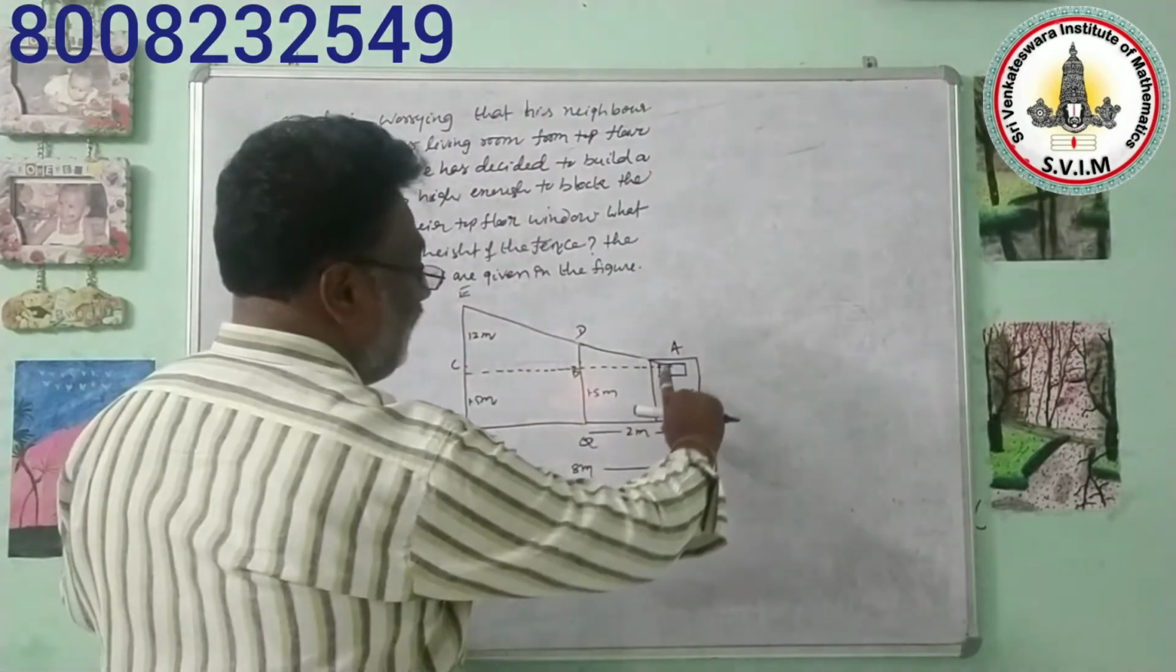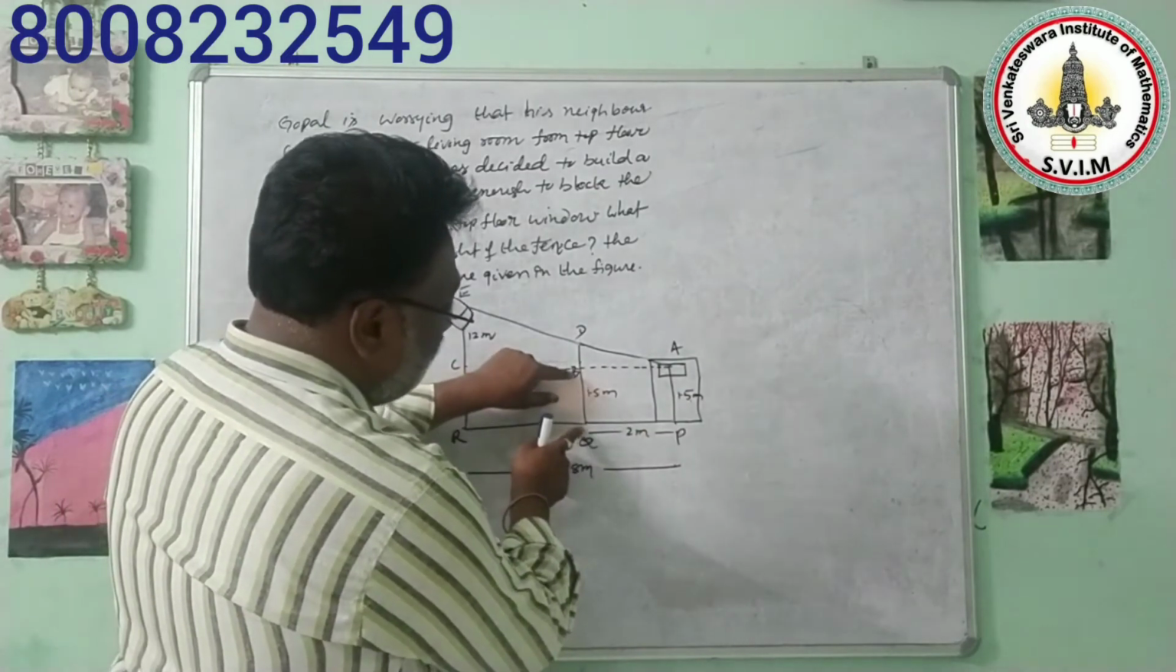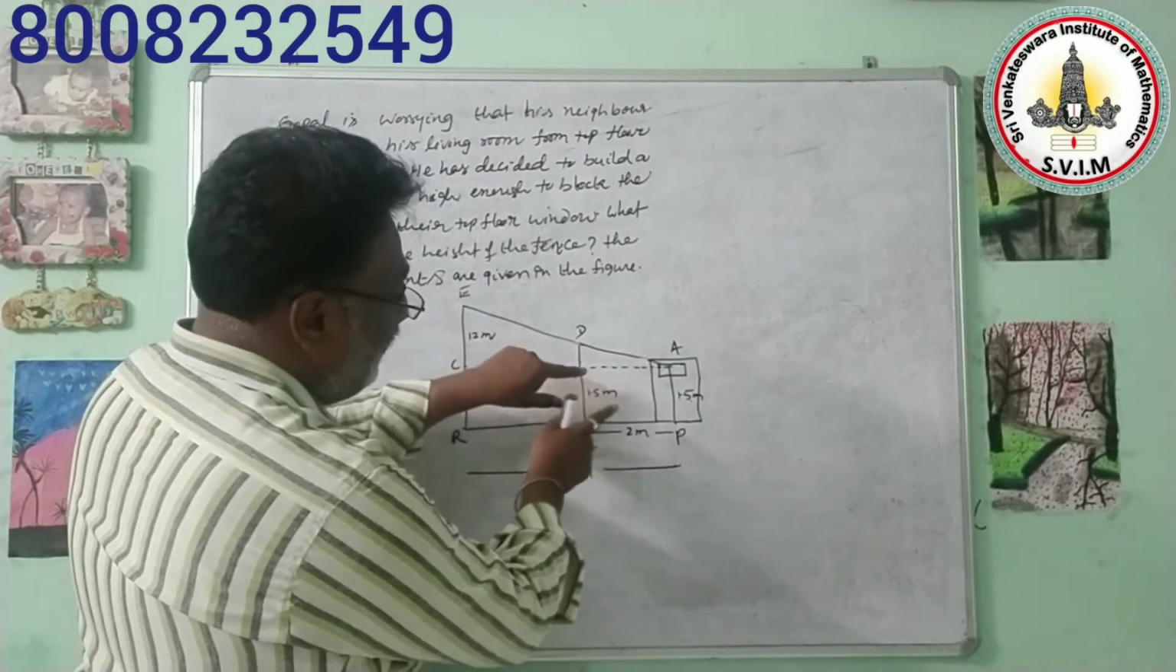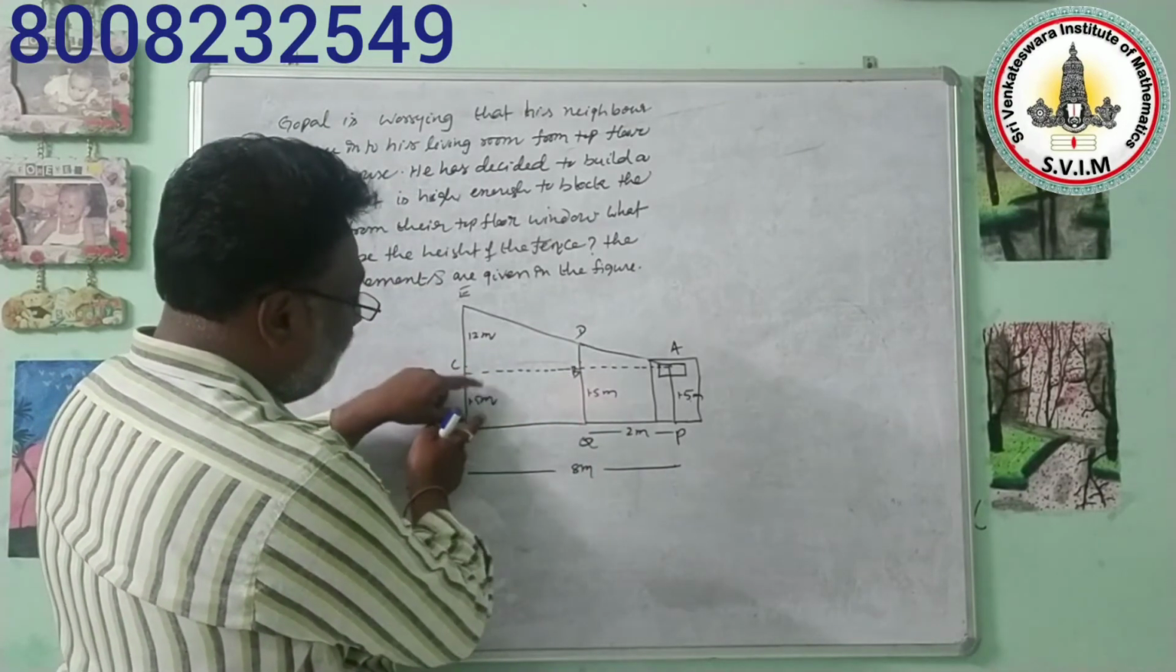Then the total measurement of AC is also nothing but 8 meters. That one we need to keep in mind, because there is no space to mention that measurement here. AC is equal to 8 centimeters. That's all. So now listen to me.